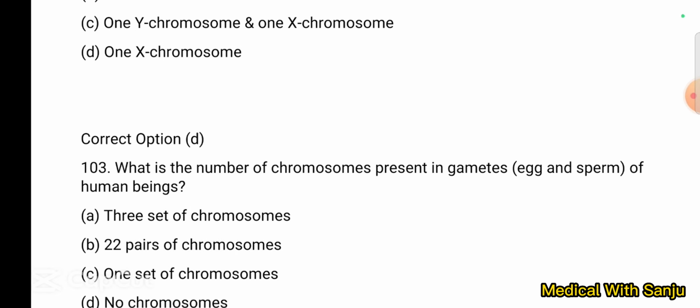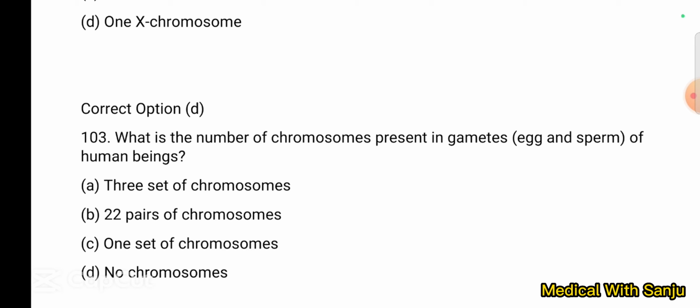Question number 103. What is the number of chromosomes present in a gamete of human beings? Option A, 3 sets of chromosomes, option B, 22 pairs of chromosomes, option C, 1 set of chromosomes, and option D, no chromosome. One set of chromosomes, which has 23 chromosomes.